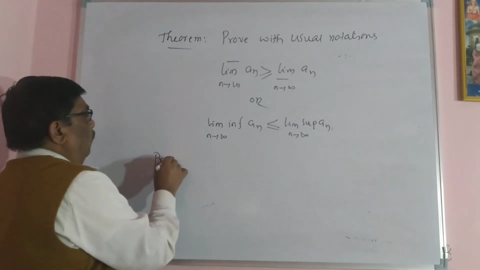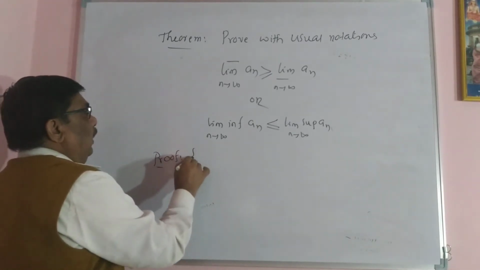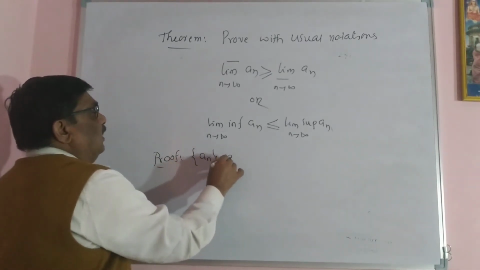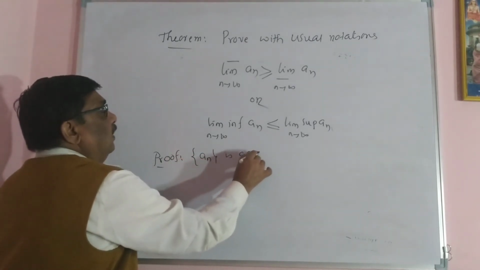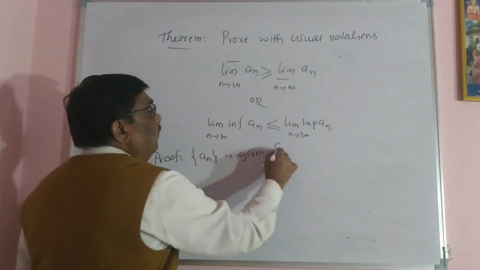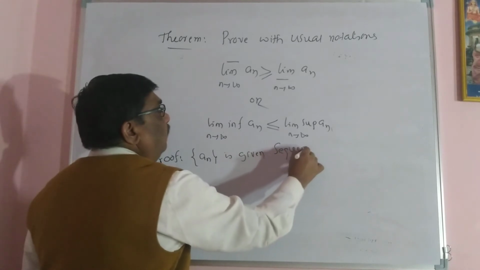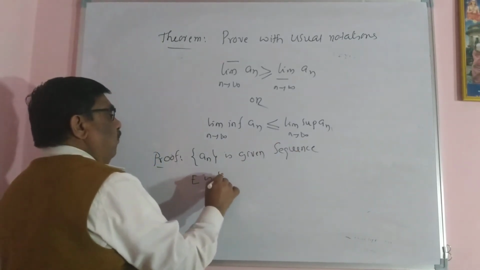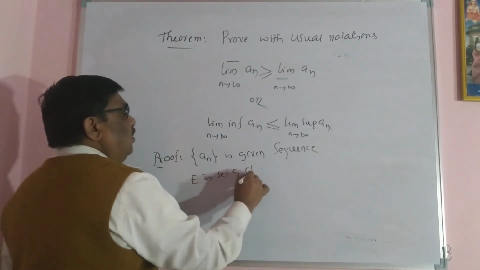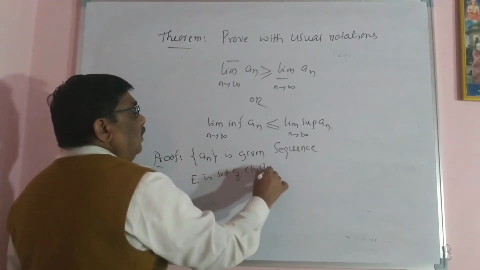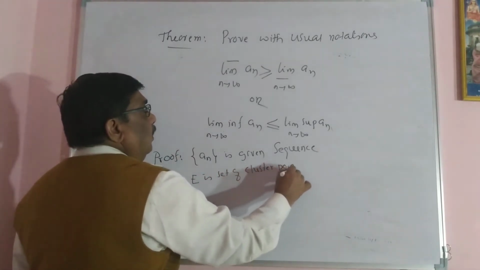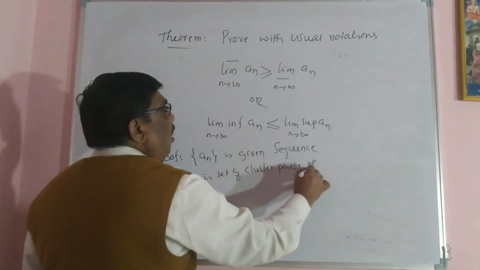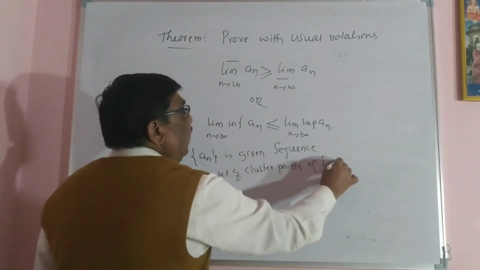So, proof. a_n is a given sequence. E is the set of cluster points of the sequence a_n.